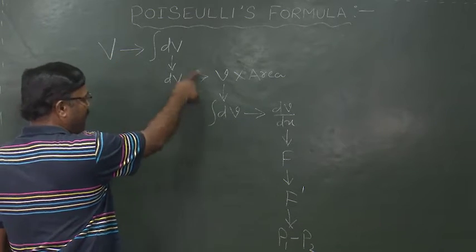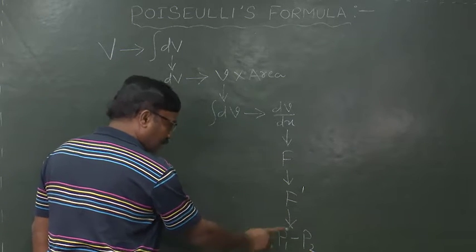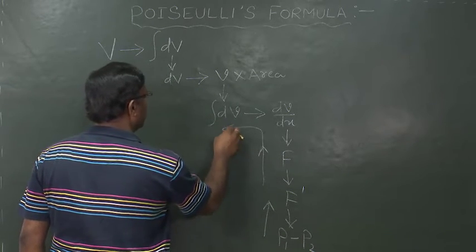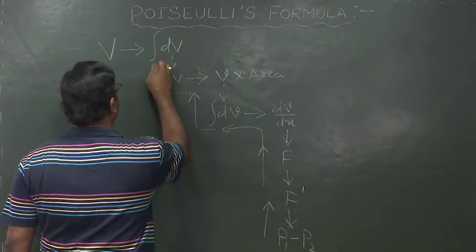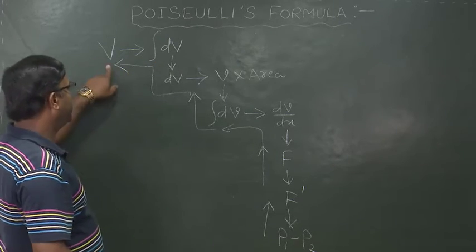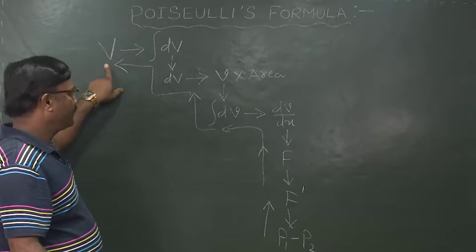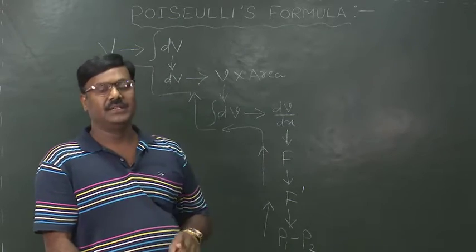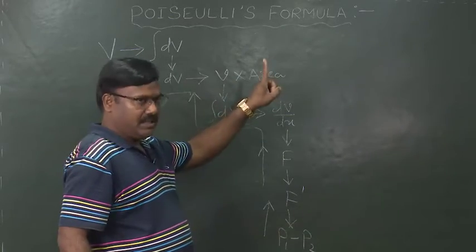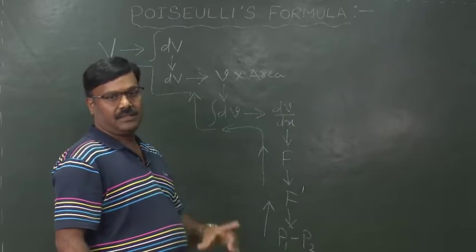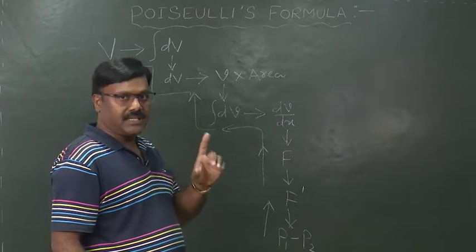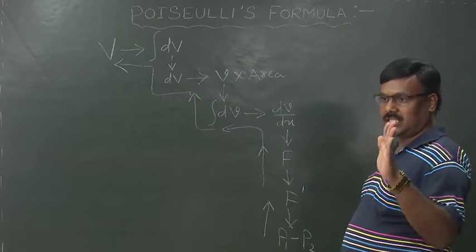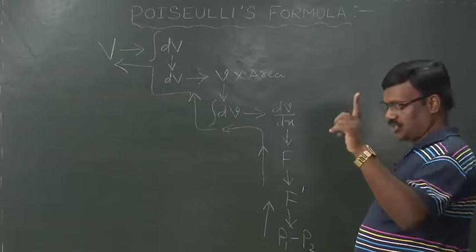I started from here and reached the bottom. Now I should start from this point, then from this point, then this, and if I follow this path, I will reach the target. Okay, let us start from this point. First we have to consider a horizontal tube of uniform cross section.